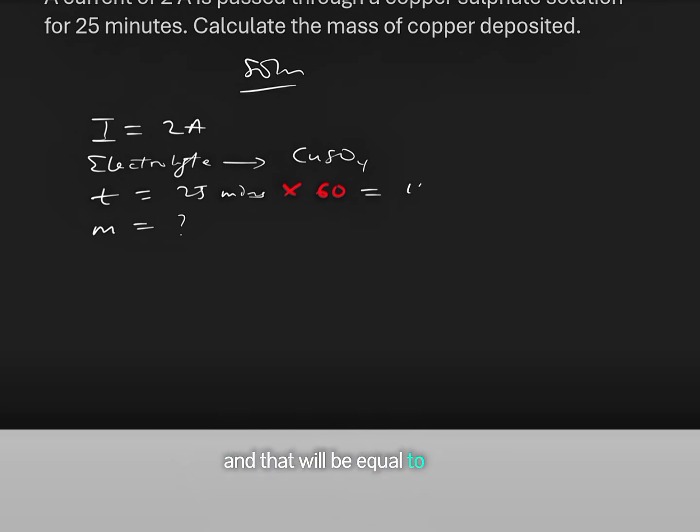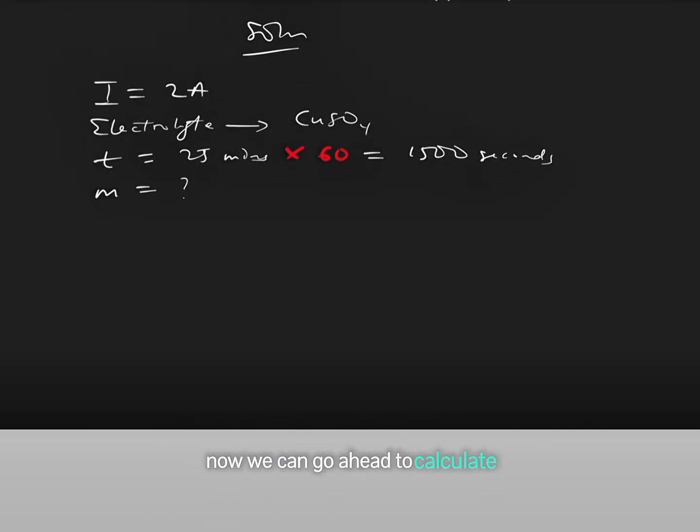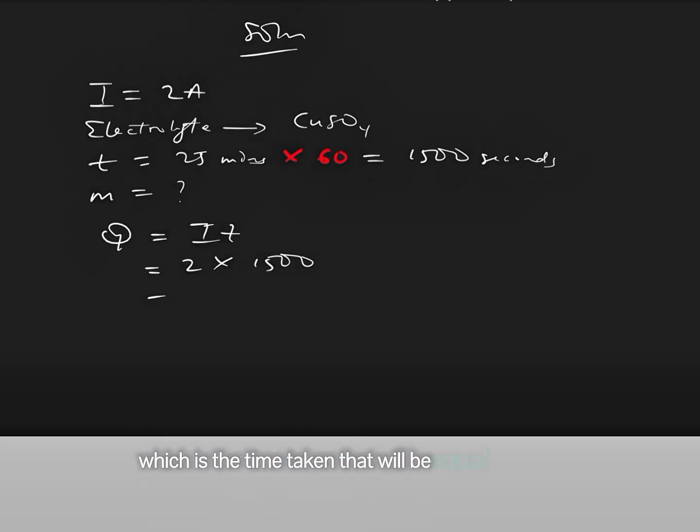And that will be equal to 1,500 seconds. So having converted our time to 1,500 seconds now, we can go ahead to calculate the quantity of electricity that is passed through the electrolyte. That is Q equal to IT. And that is equal to 2, which is the current, times 1,500, which is the time taken. That will be equal to 3,000 coulomb of electricity that was passed through the electrolyte.